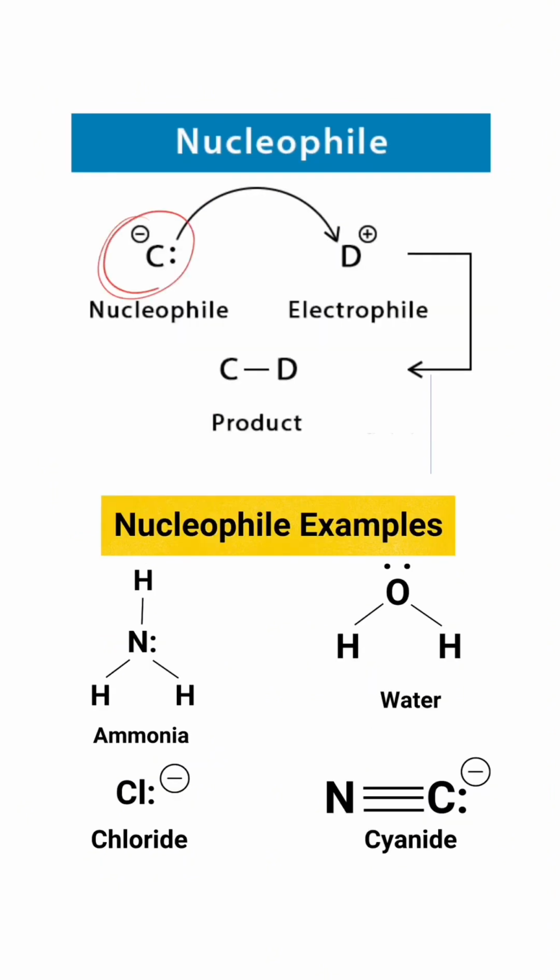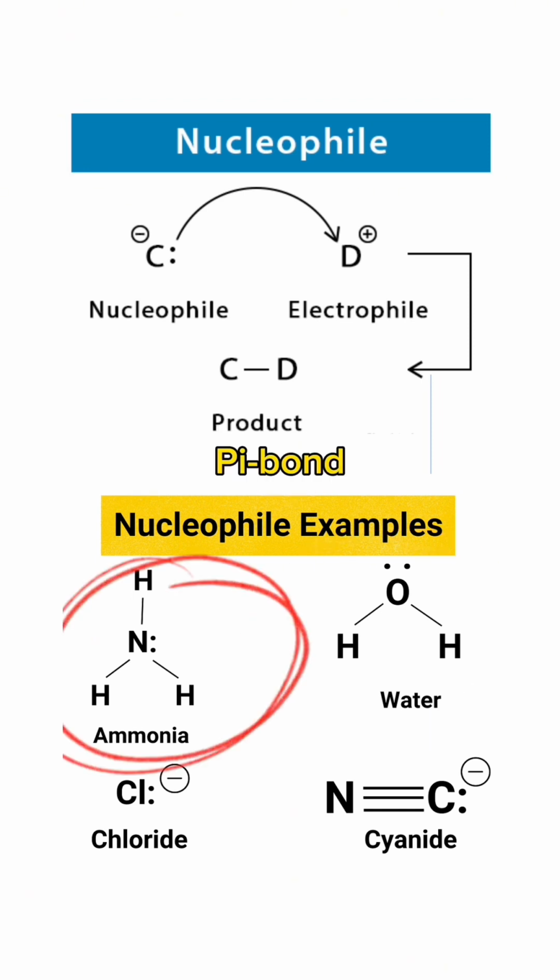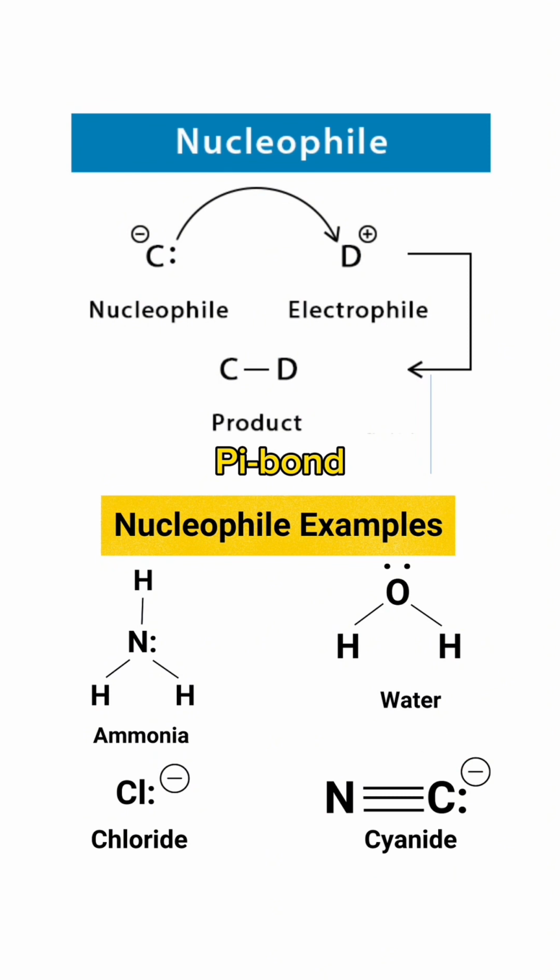Nucleophiles are electron-rich species that have a tendency to donate an electron pair to other atoms or molecules. Nucleophiles have a negative or partial negative charge, or they have a lone pair of electrons. Nucleophiles are attracted to regions of low electron density. Examples of nucleophiles include anions, lone pairs of electrons on oxygen and nitrogen atoms, and pi bonds in unsaturated compounds.